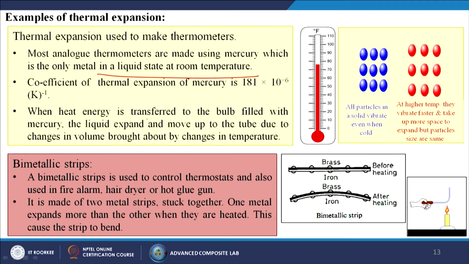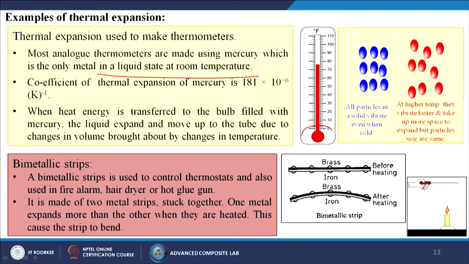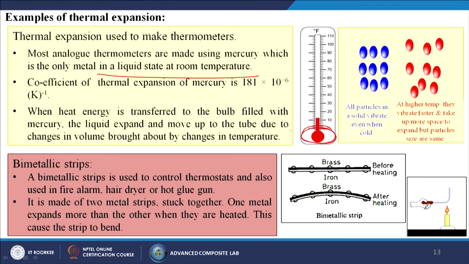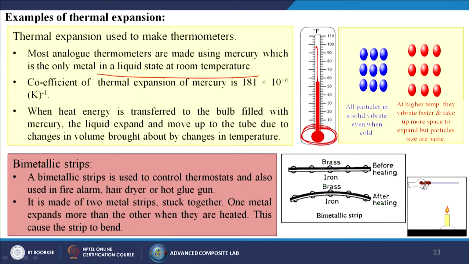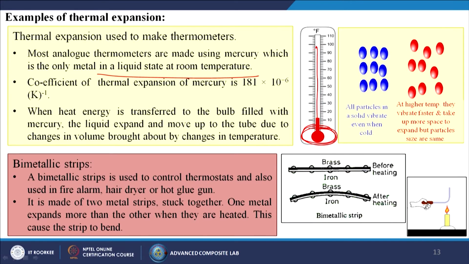When heat energy is transferred to the bulb filled with mercury, the liquid expands and moves up the tube due to the change in volume brought about by the change in temperature. Generally for measuring fever we use this kind of thermometer, where as our body temperature increases, the volume of the mercury expands, by which we can measure the body temperature at that particular time. So what is the mechanism?